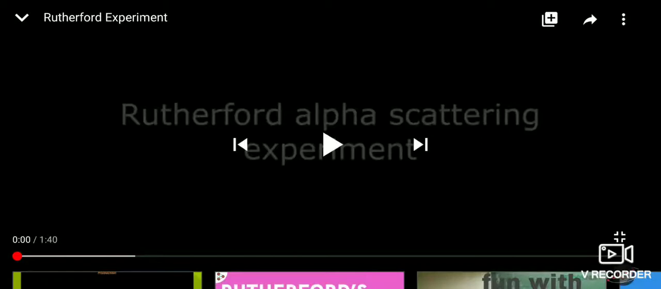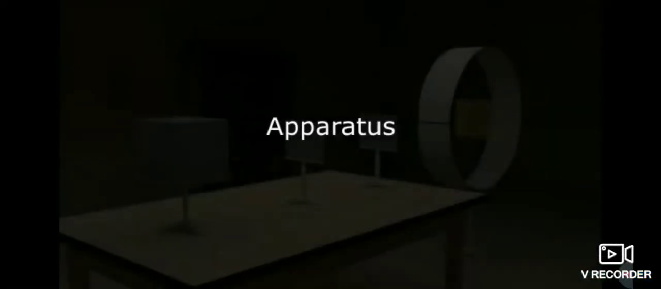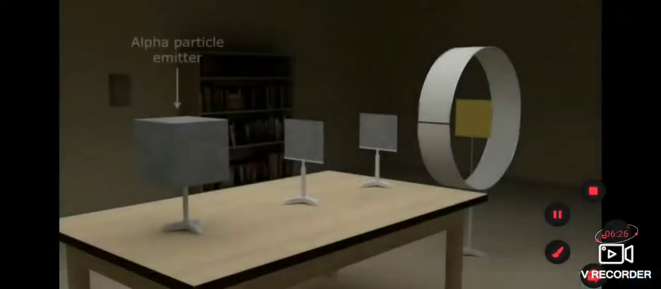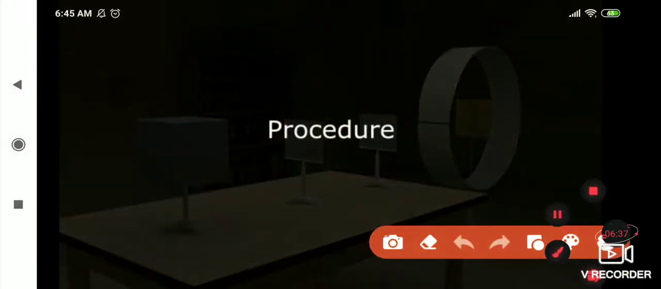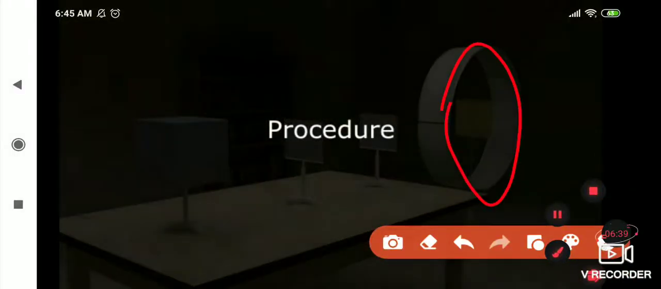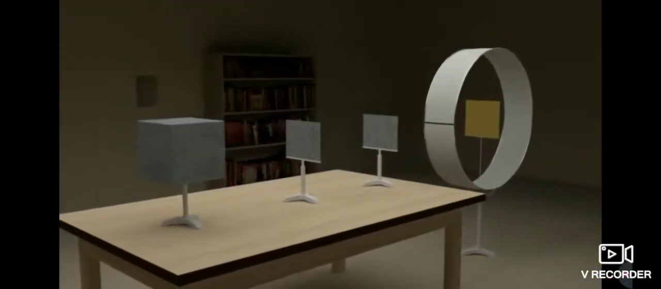Now we will see Rutherford's alpha scattering experiment. This is the alpha emitter, and this is the gold foil. The direction of the screen, here it is, they have shown. And we have to take two screens here. Now see what is happening.